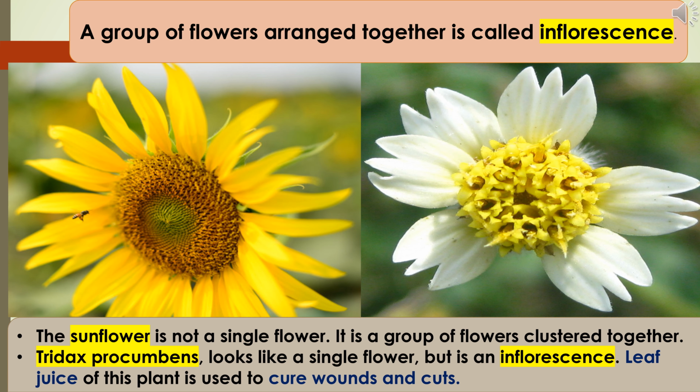Students, do you know what is inflorescence? A group of flowers arranged together is called inflorescence. The sunflower is not a single flower. It is a group of flowers clustered together. So it is one of the examples for inflorescence. Tridax procumbens looks like a single flower, but it is an inflorescence. Leaf juice of this plant is used to cure wounds and cuts.